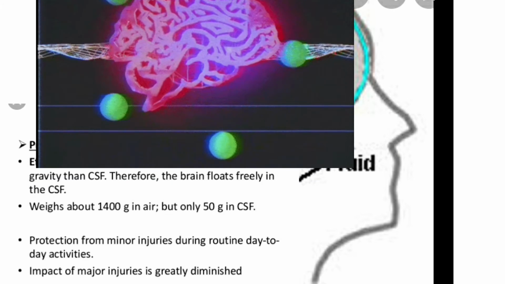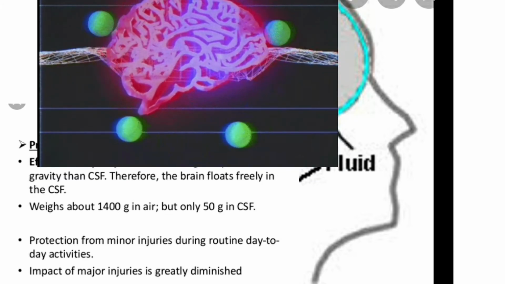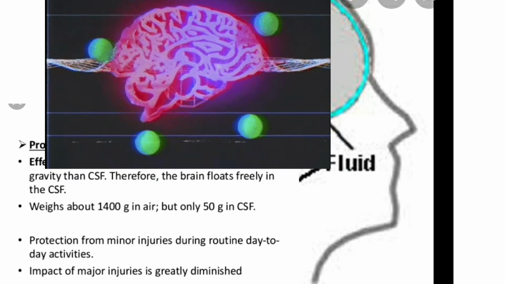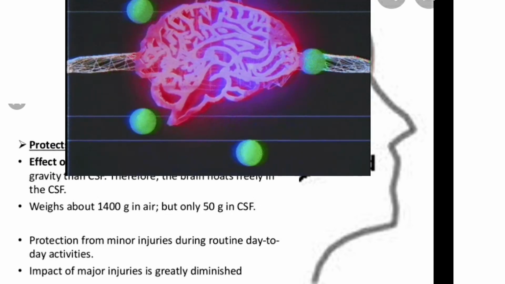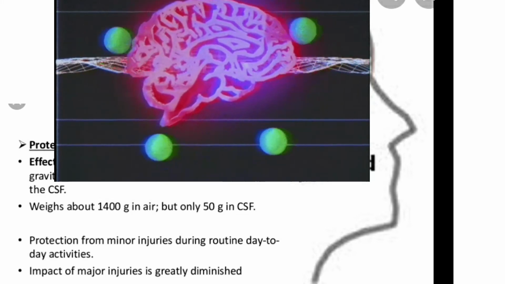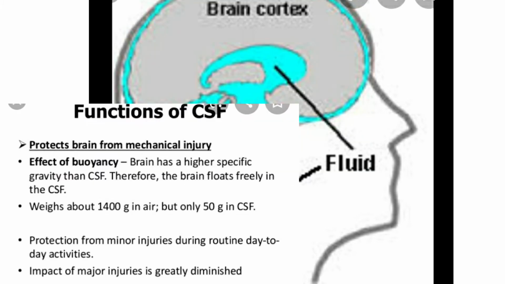The brain has a higher specific gravity than cerebrospinal fluid. Therefore, the brain floats freely in the cerebrospinal fluid. This fluid protects from minor injuries during routine day-to-day activities, and the impact of major injuries is greatly diminished or reduced because of the cerebrospinal fluid.